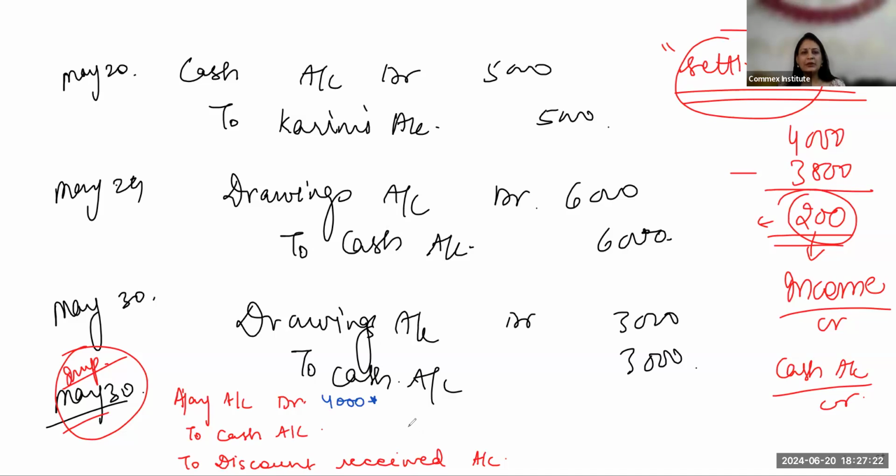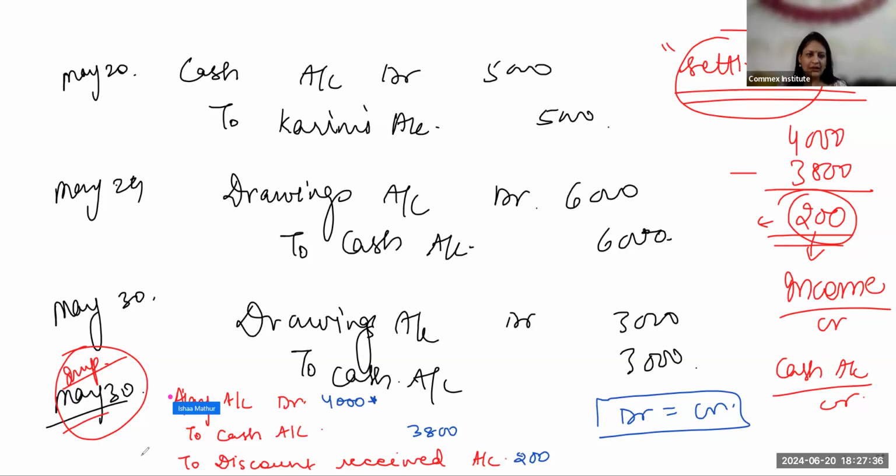How much cash payment have I actually made? 3,800. And how much is the discount received? 200. So you can see my debits and credits are equal. Especially in compound journal entries, you have to make sure that your debits and credits are equal. You'll have to apply a little bit of logic, and then check in the end that your debits and credits are equal. Okay, Isha, clear? The entries clear?